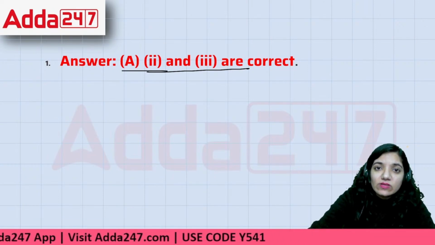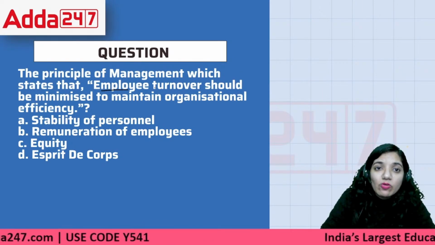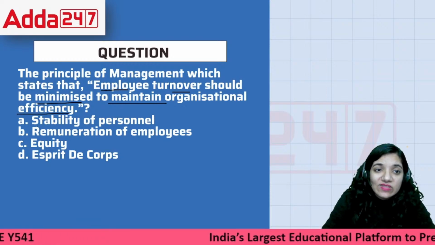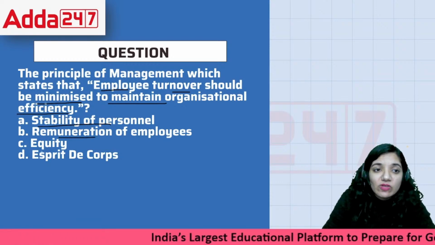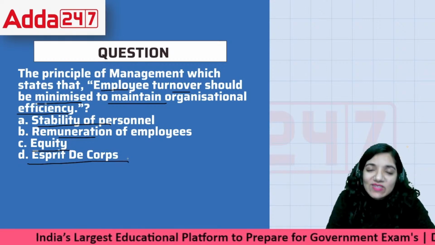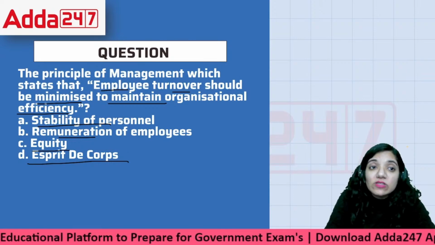Next question. The principles of management which state that employee turnover should be minimized to maintain organizational efficiency: stability of personnel, remuneration of employees, equity, and Esprit De Corps. Esprit De Corps is unity is strength. The principle of management which states that employee turnover should be minimized.